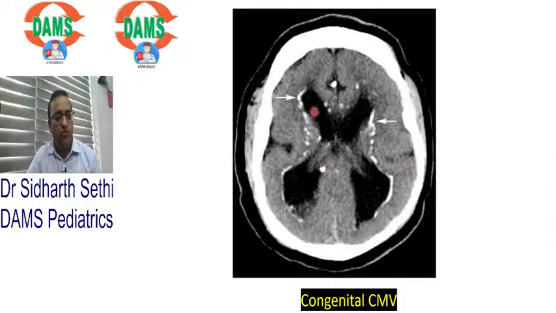Before that, all of you remember, in the exam they will definitely ask you about CMV. And remember, in CMV on CT there are two findings: periventricular calcifications and cortical atrophy. So the head will be small, there will be microcephaly, and cortical atrophy.